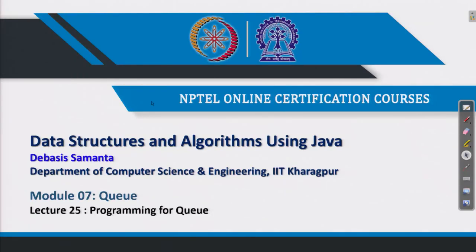Today we shall discuss queue data structures. Mainly we will focus on how a queue structure can be programmed. Now, programming is an important activity for any data structure.